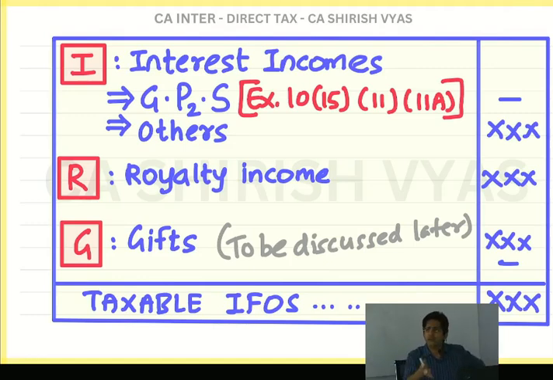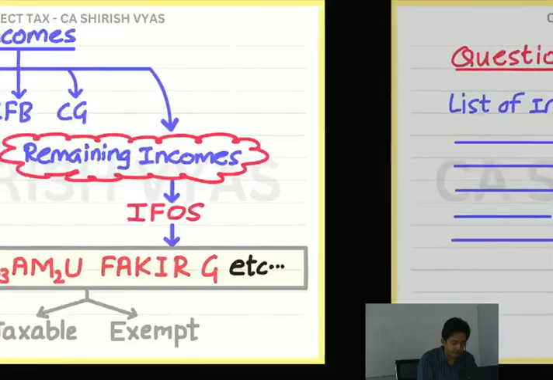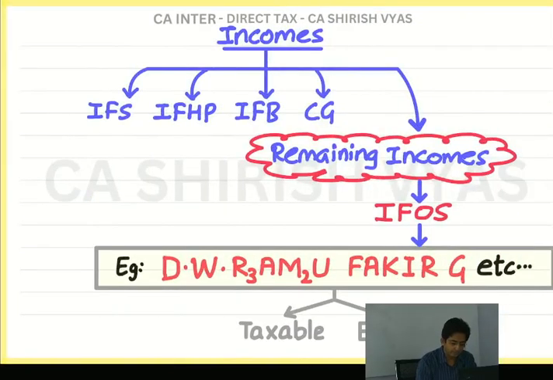It's okay. If I have not taught it, it means it is taxable. But trust me, most of the incomes in the question will be from D, W, Ramu, Fakir Ji, etc. That's why I have kept etc. here, because anything is possible. But for those incomes, there is nothing to discuss, they are all taxable.